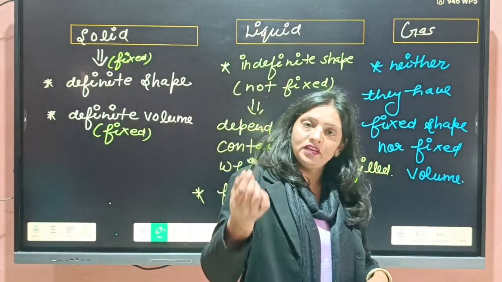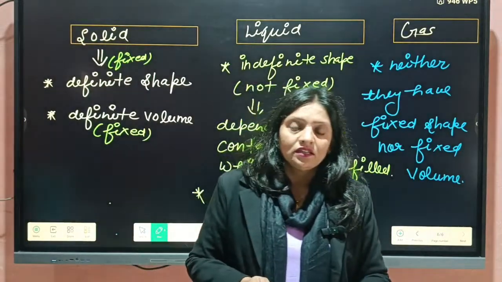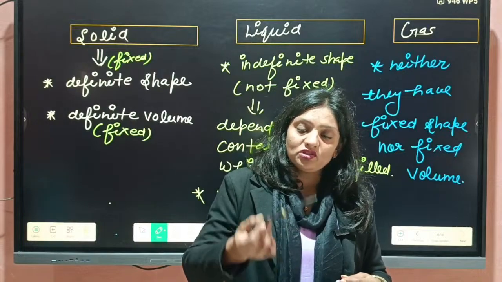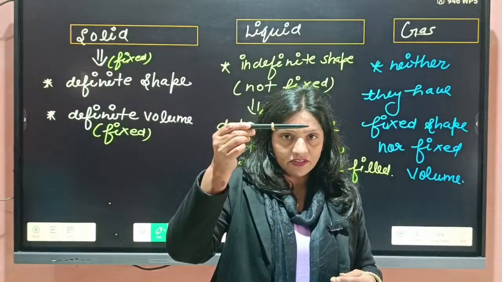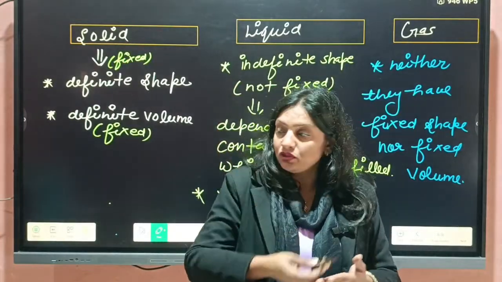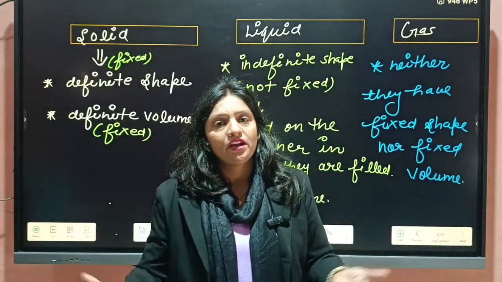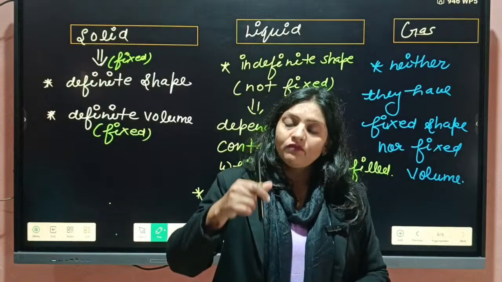This pen is also solid in state, that's why its shape is also fixed. If I hold it in my hands, or put it on any bench, chair, or any other corner of this room, its shape will be intact.